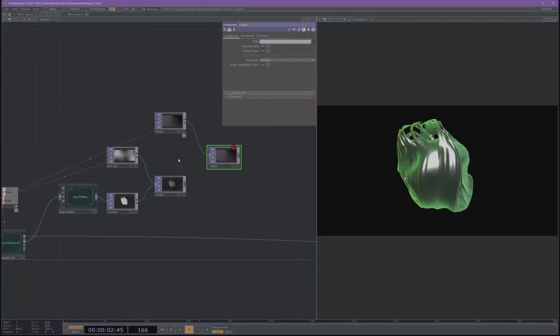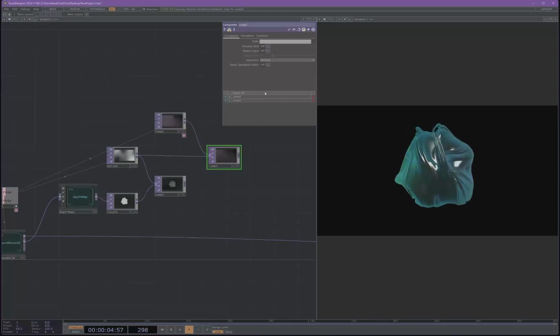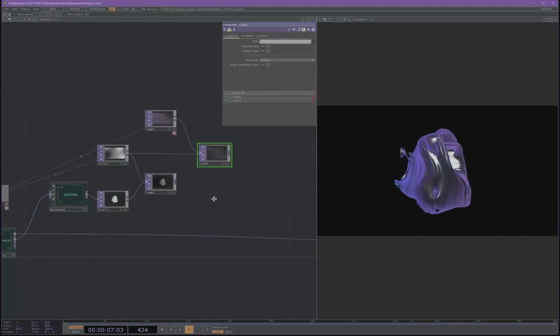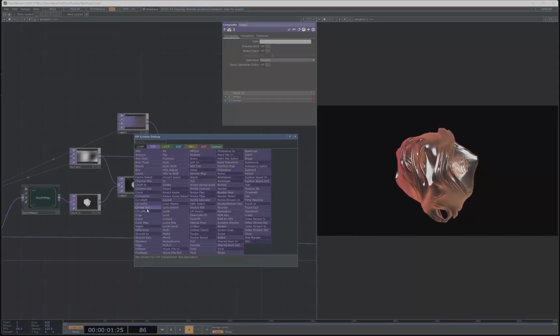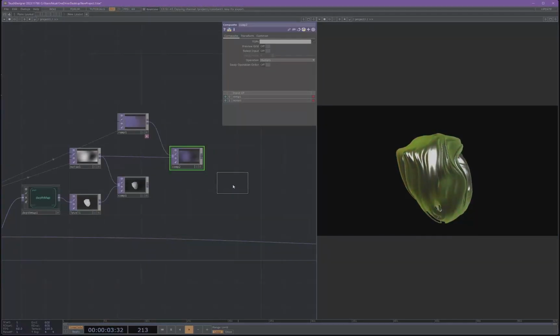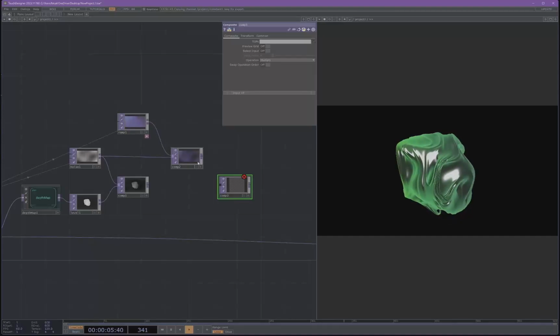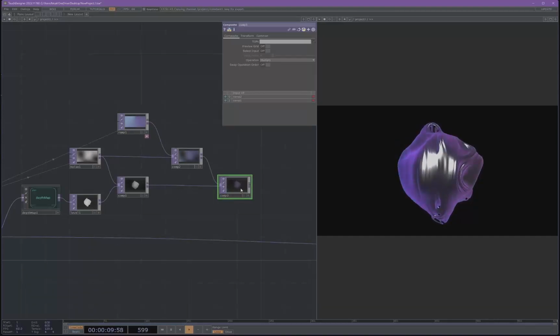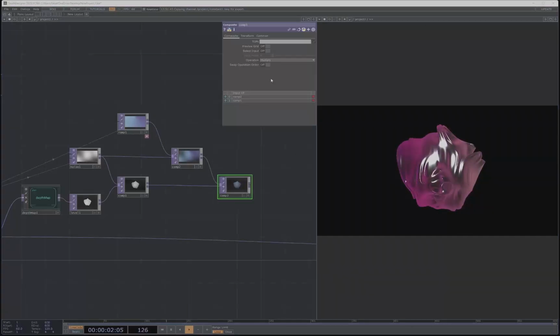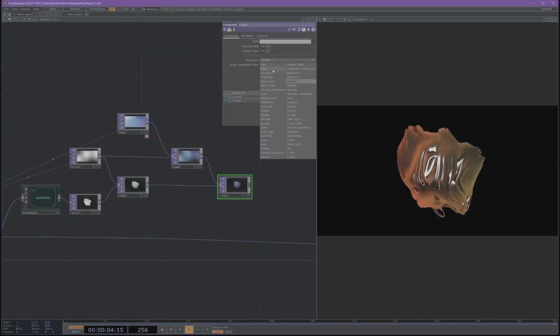Hook up our ramp as the first input, noise is the second, and we're going to keep that in multiply as well. And now we're going to grab another comp. And for this comp, we are going to hook up comp 2 as the first input, comp 1 as the second, and we are going to set our operation to a top.